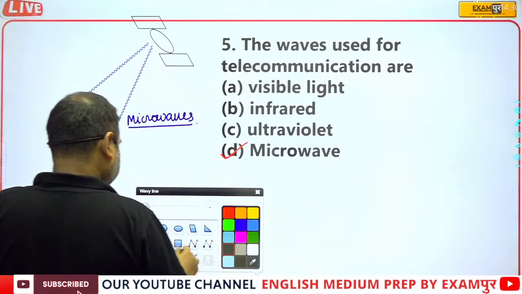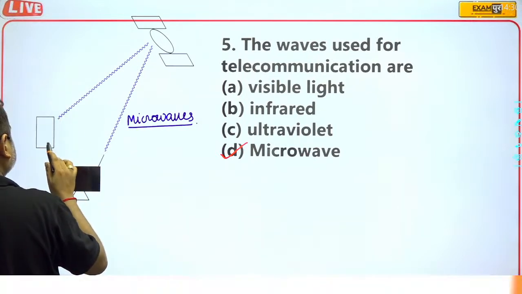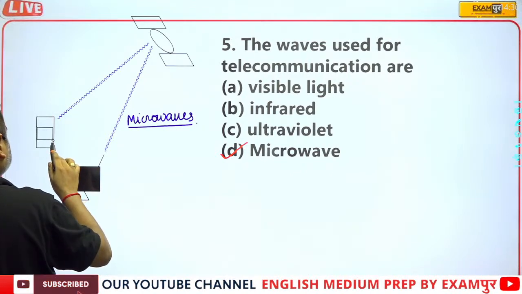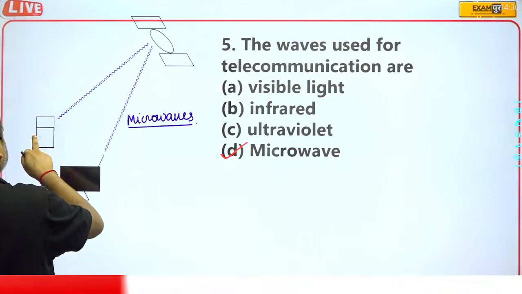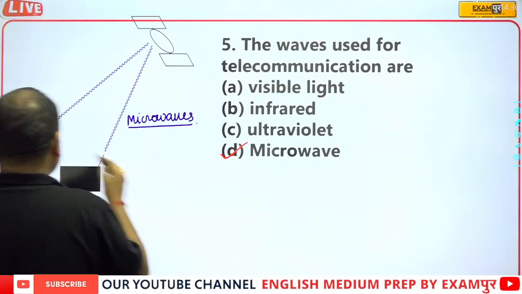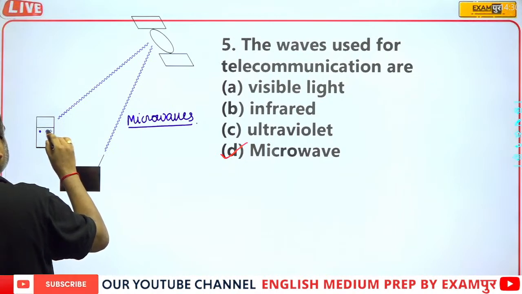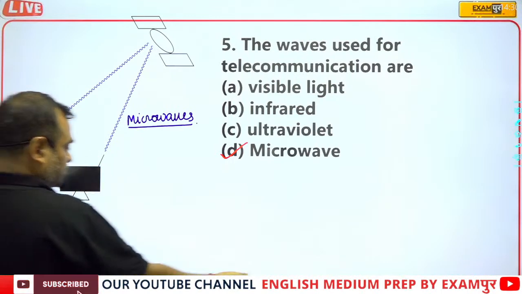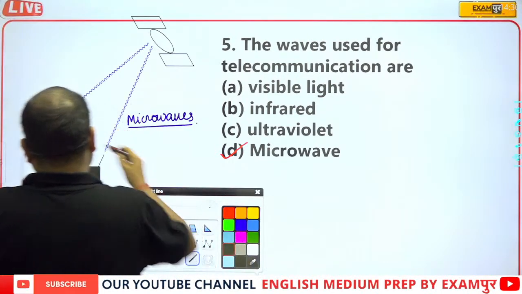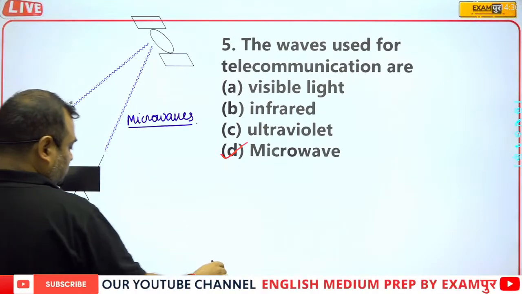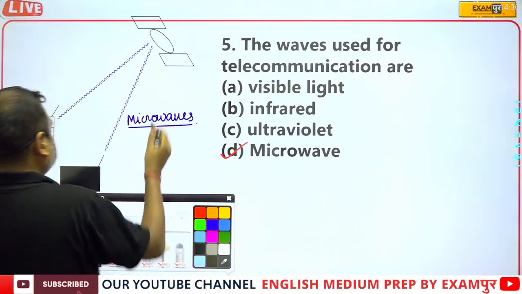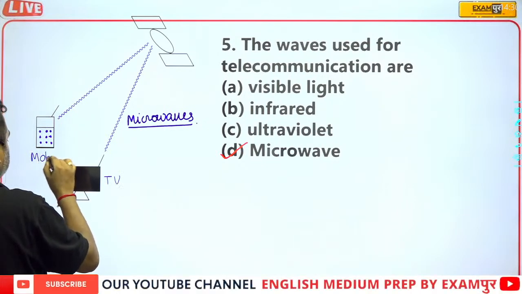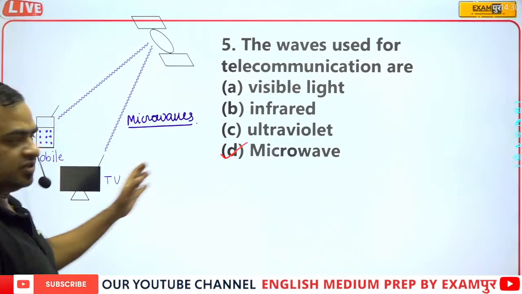Mobile phone device. Suppose that this is a mobile phone device. Okay, 1 2 3 4 5 6 7 8 9, and this is a mobile phone device. So now this one is also a mobile phone, TV. Mobile phone, TV, all these things use microwaves.